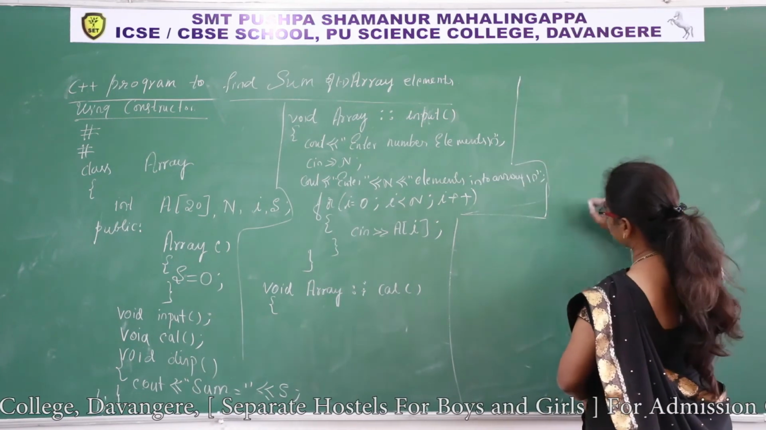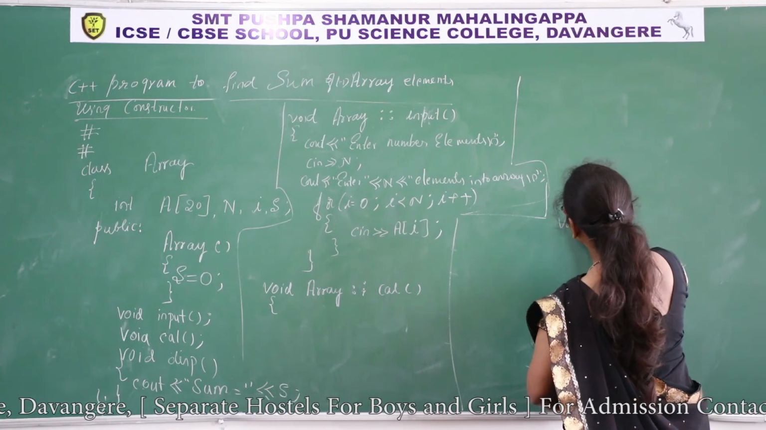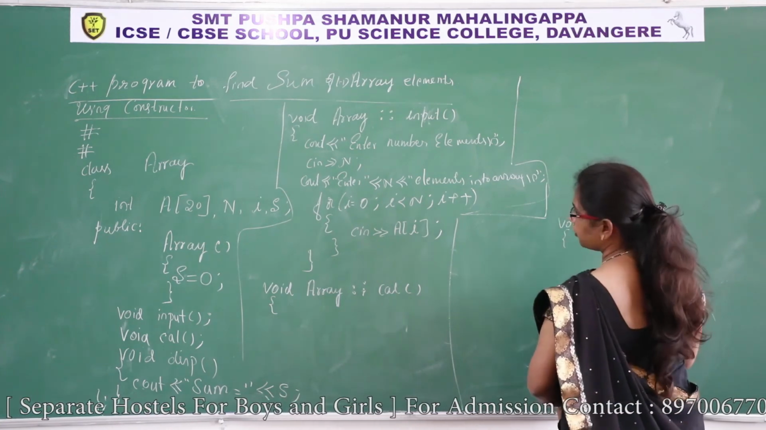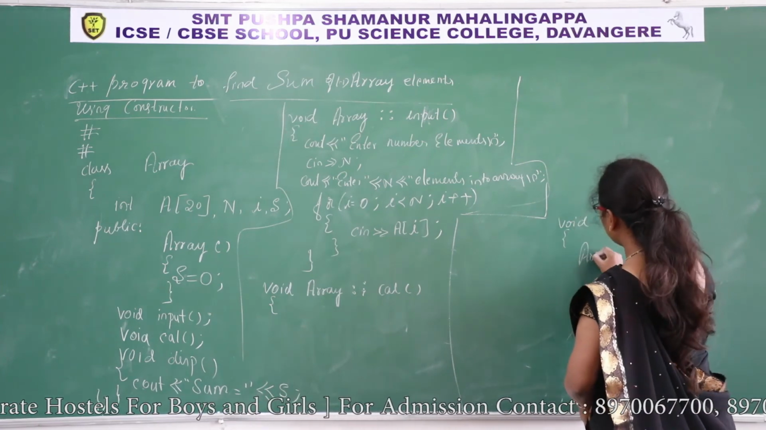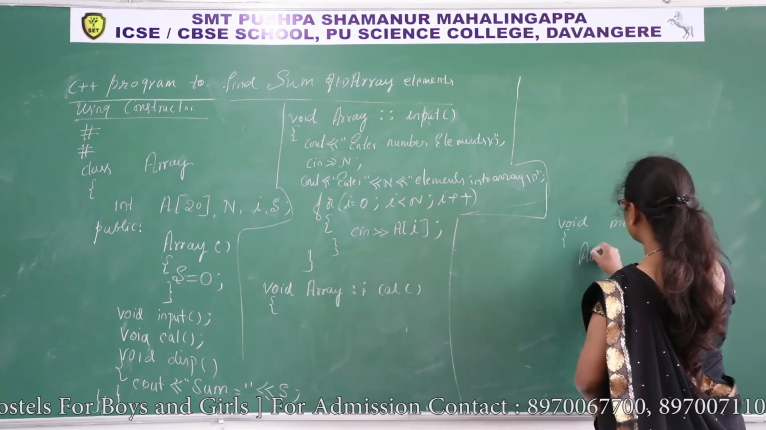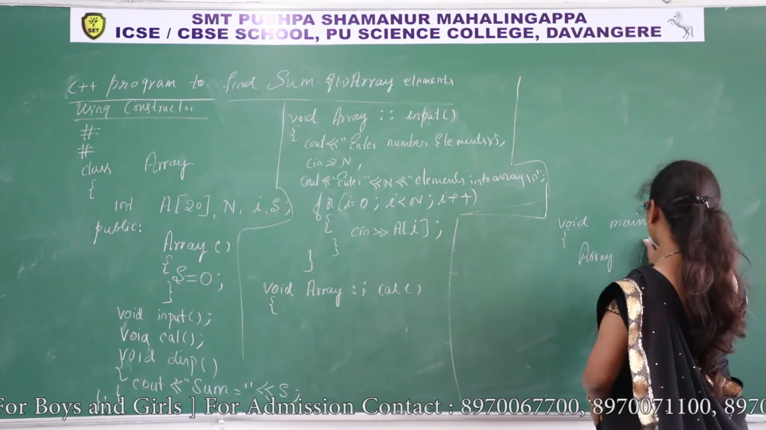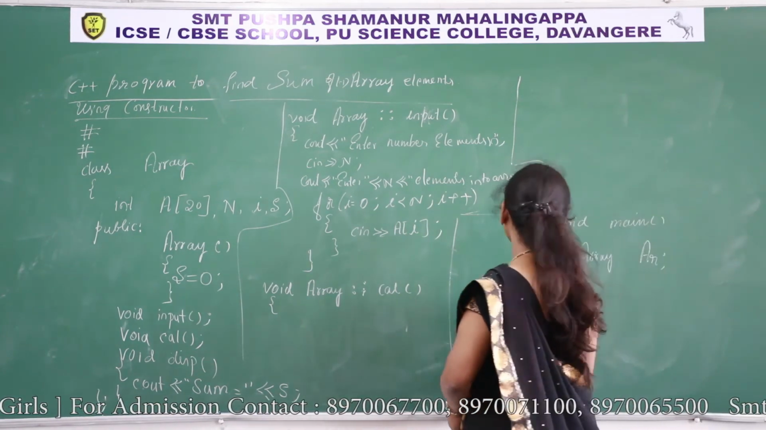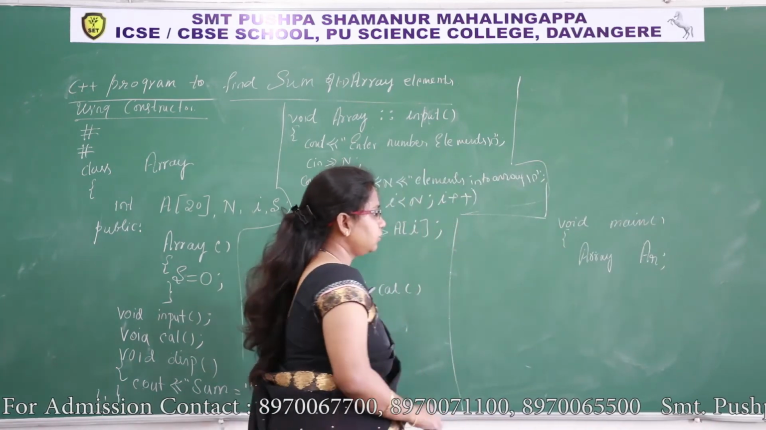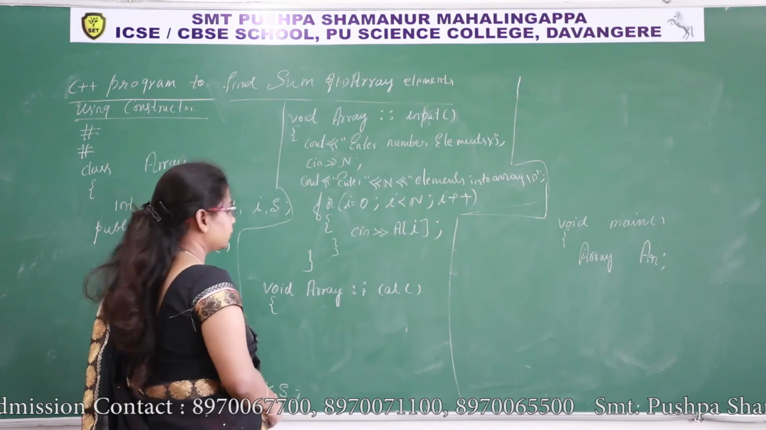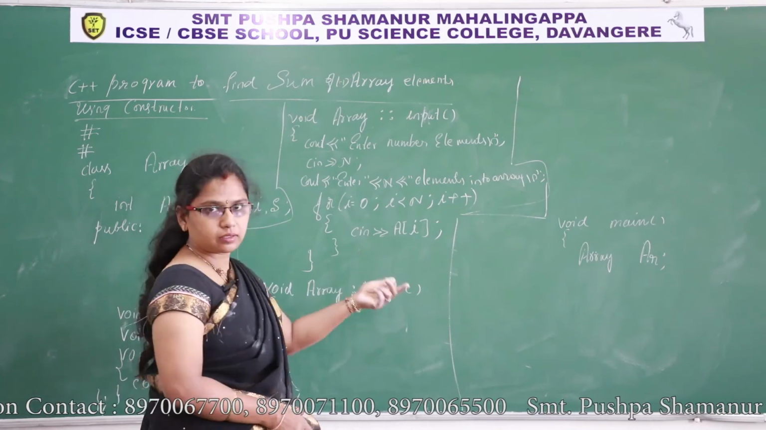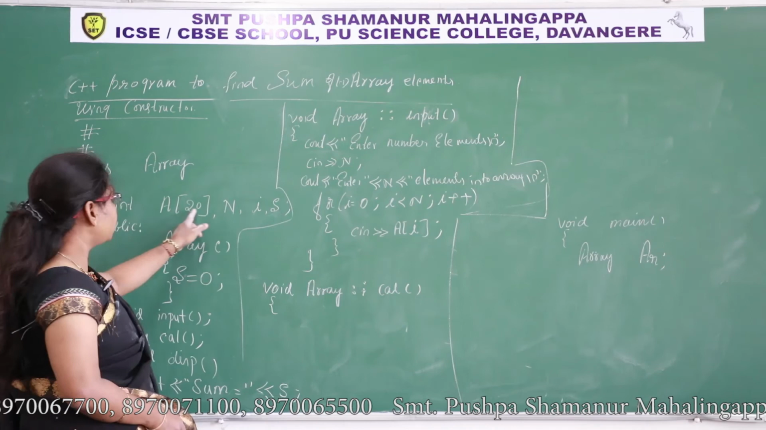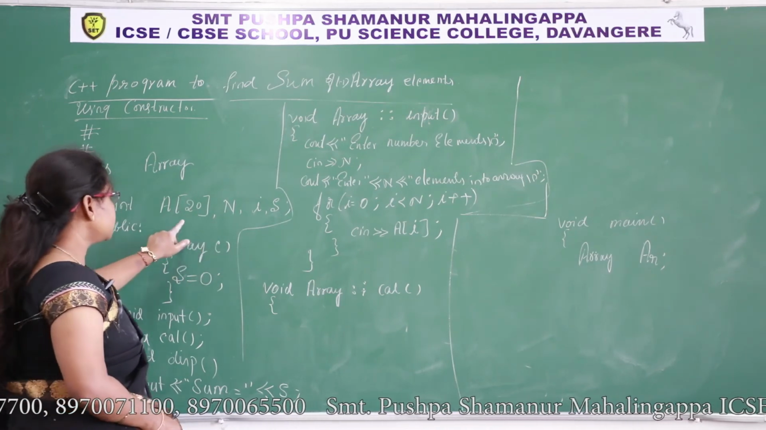First I'll write the main function, void main. When we create an object, memory will be allocated. Array, name of object I'll take AR. Which function do we have to call first? Input function. When we create an object, there is a memory allocation for that object, and also memory gets allocated for these data members.